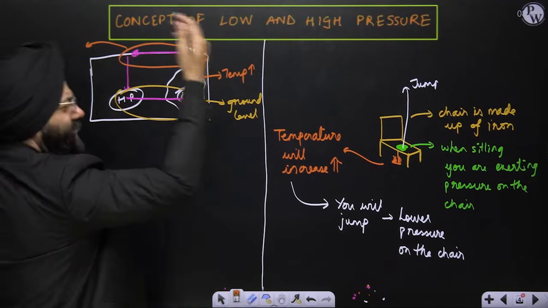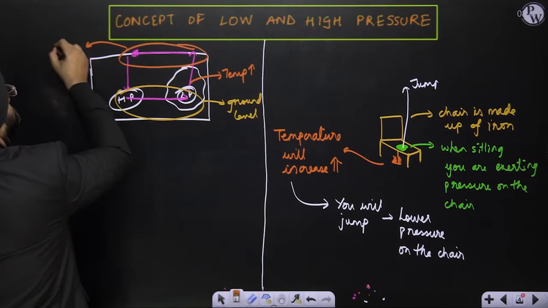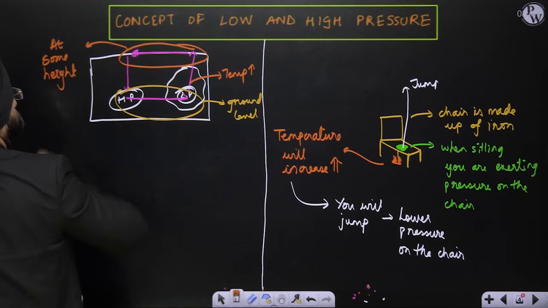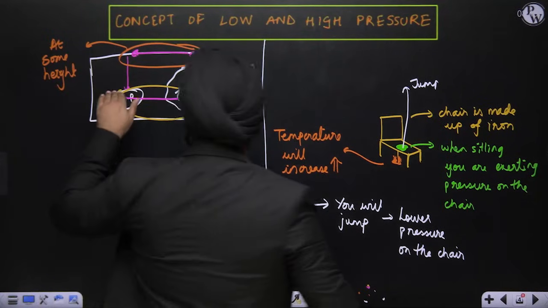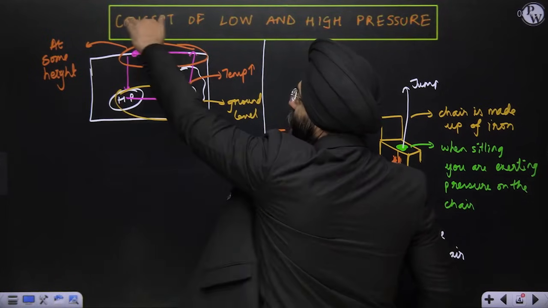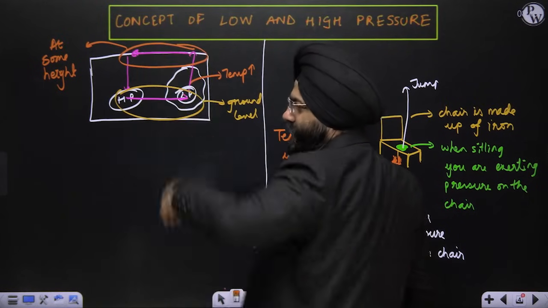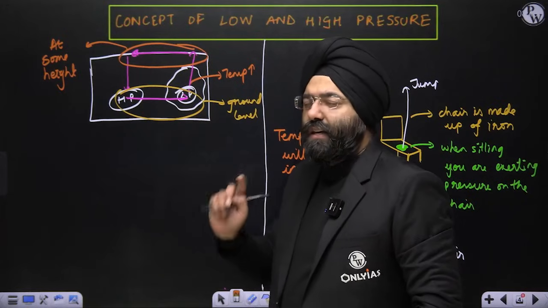Let us say at some height. So this is the surface level, this is up higher in the atmosphere, let us say 5 kilometers, 10 kilometers up, right?